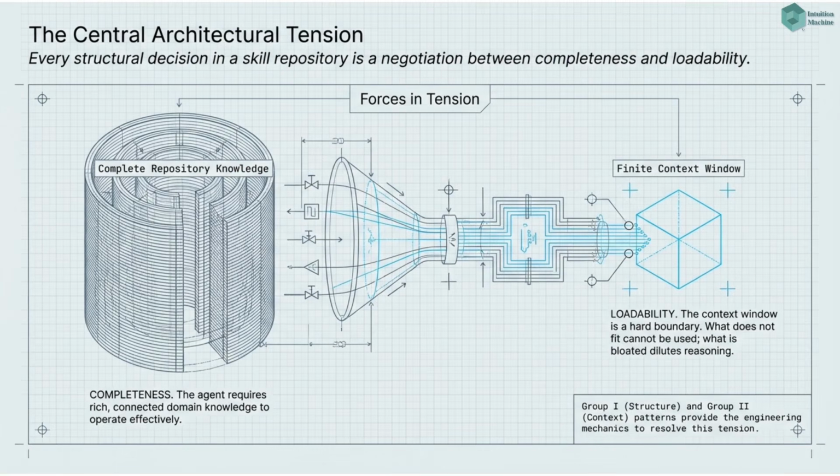Group 1. Structural foundations. The central tension in all agent system development is between the agent's need for rich, contextual, connected knowledge and the hard constraint of the context window. Every structural decision in a skill repository is a negotiation between completeness and loadability. These foundational patterns establish the terms of that negotiation for all patterns that follow.